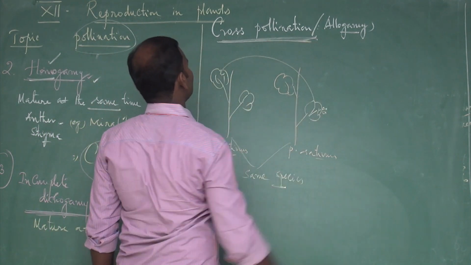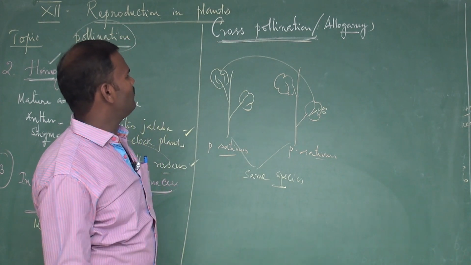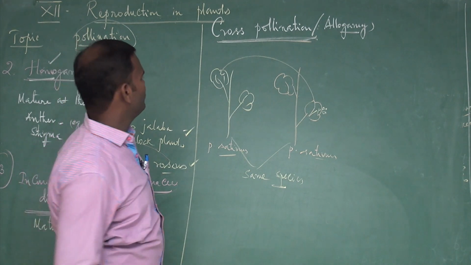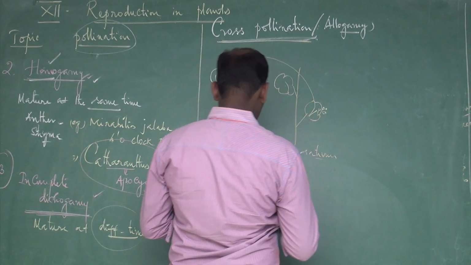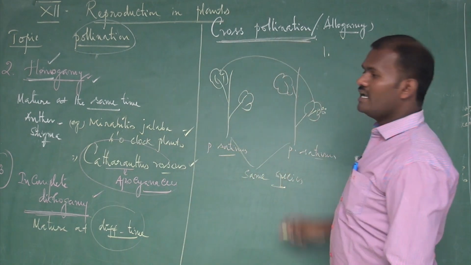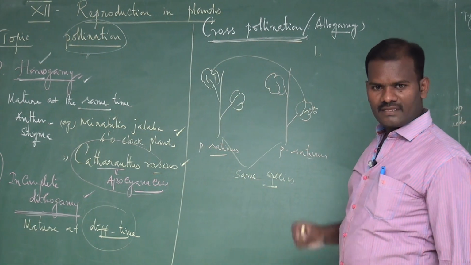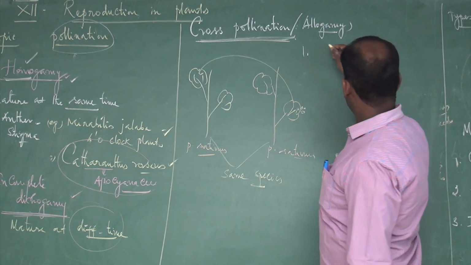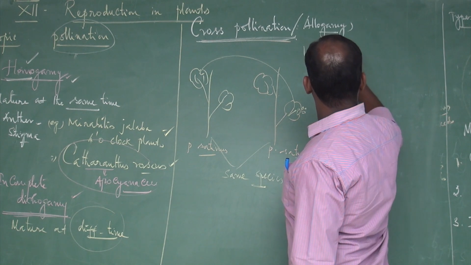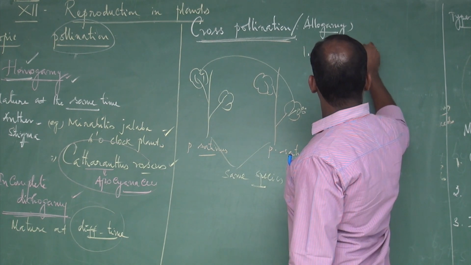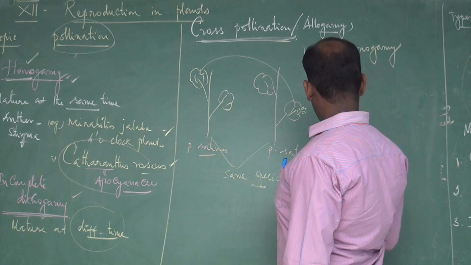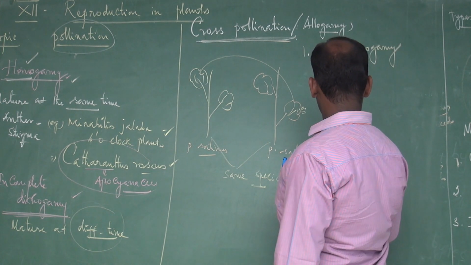Cross pollination has maximum chances for unisexual flowers, also called monoecious conditions. There are two types of cross pollination. The first one is geitonogamy. The second one is xenogamy.